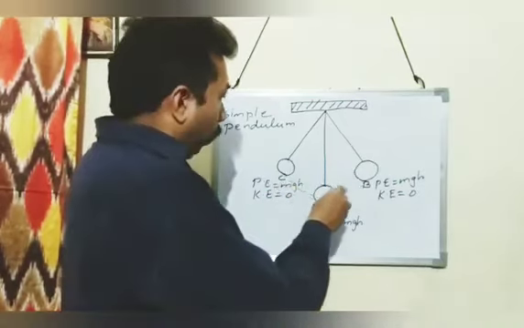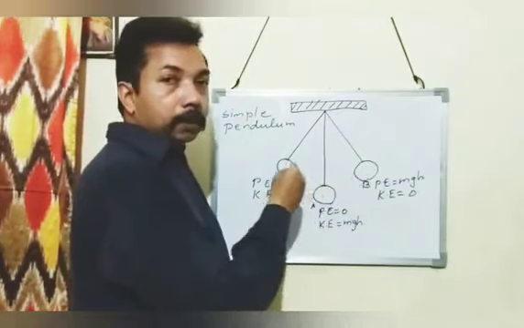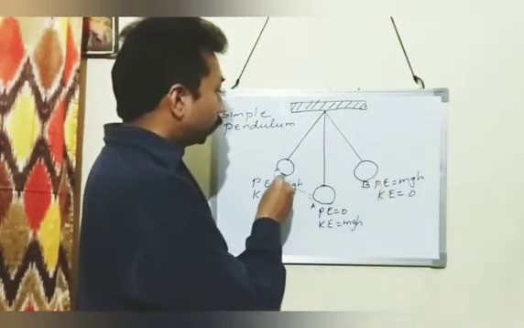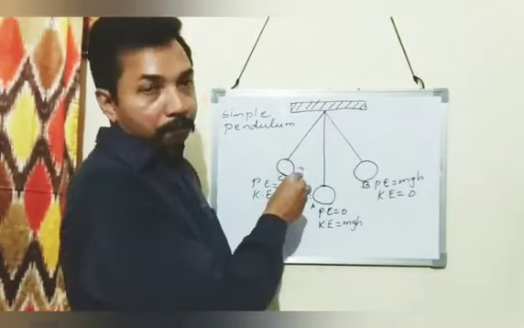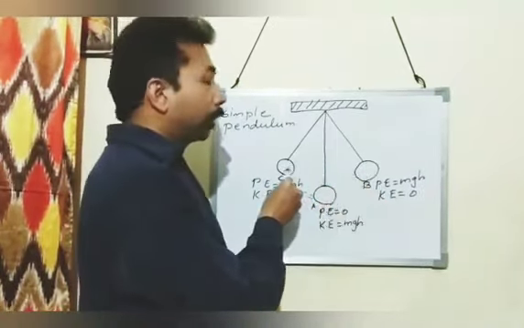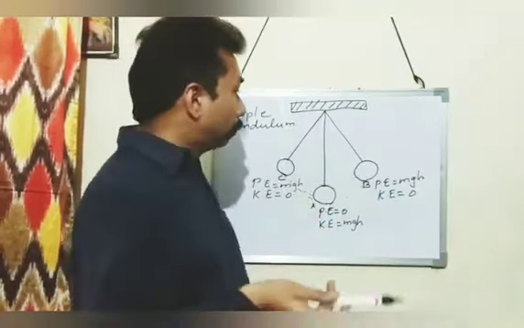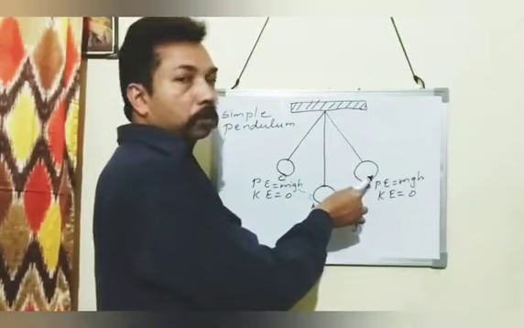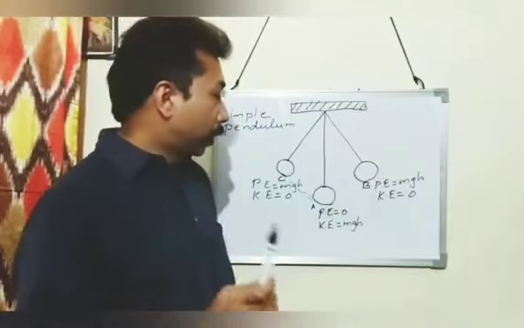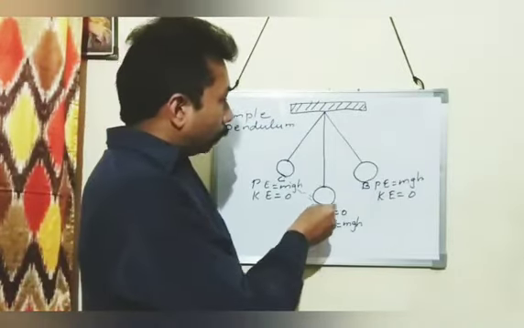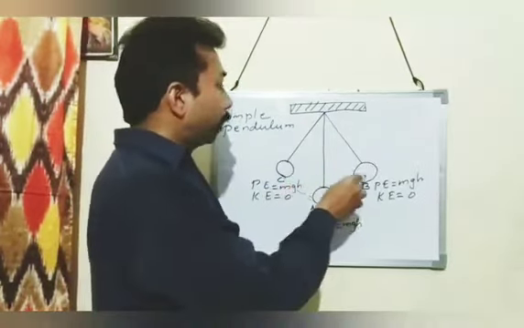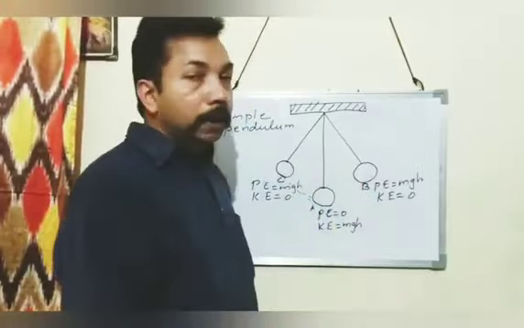And when a force is applied on this pendulum, it starts to oscillate on either side. B is the right extreme and C is the left extreme. At the extreme points, the height is maximum. At the right extreme and left extreme, the height is maximum. And when the ball comes to the extreme position, the velocity is 0. These points you have to keep in mind. C and B are the extreme positions, and A is the mean position.